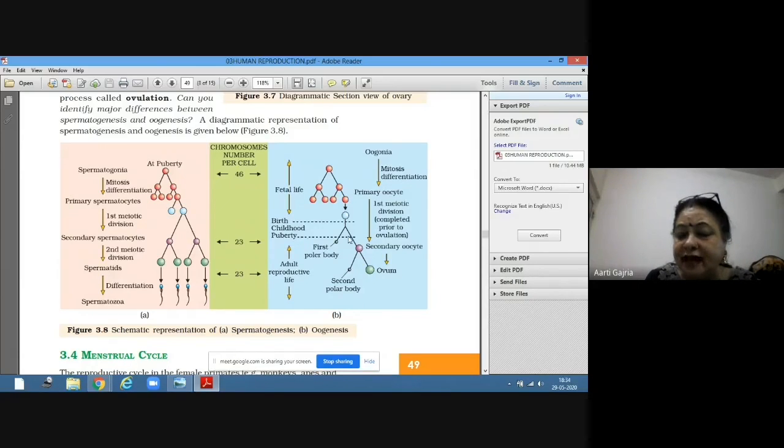The secondary oocyte will give the ovum and the second polar body. This is adult reproductive life. And the secondary oocyte and ovum are n in number, and the primary oocyte is 2n in number, that is 46.